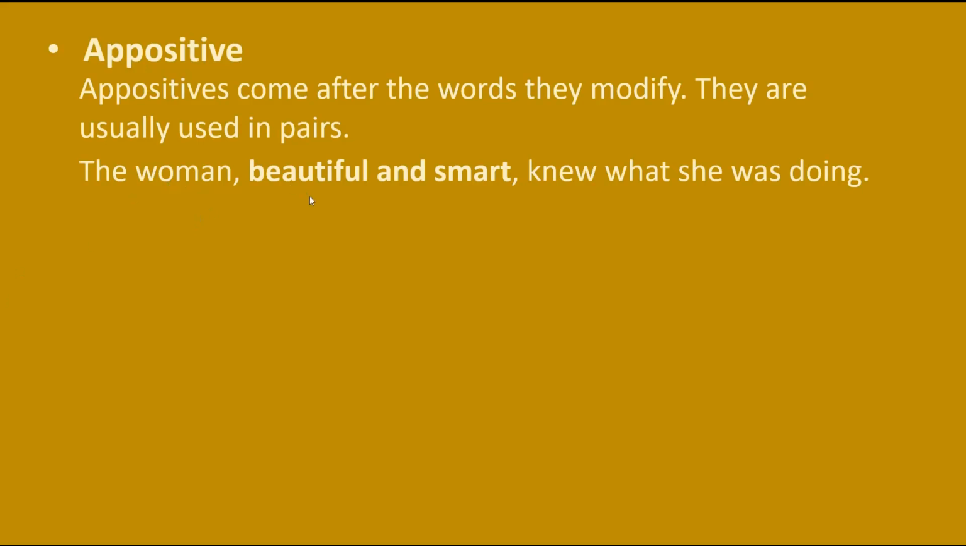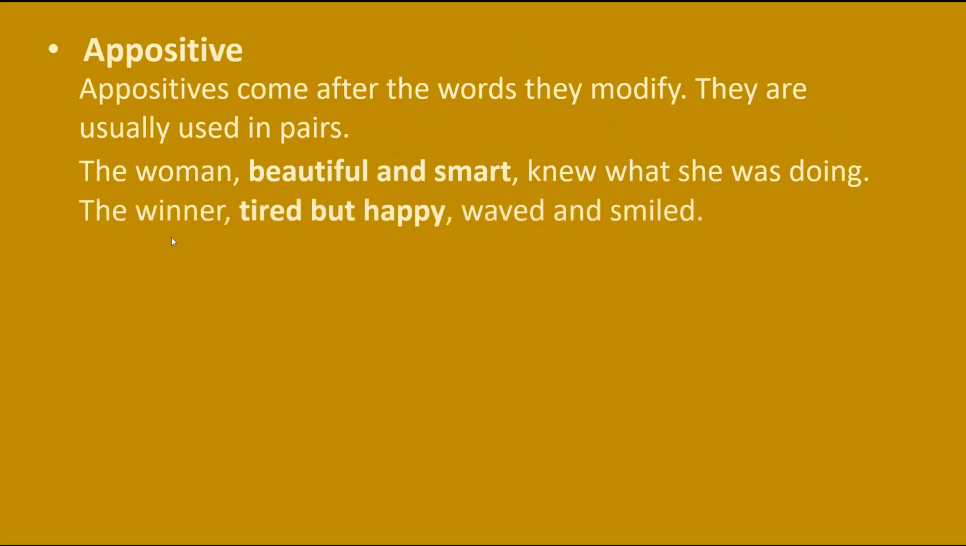Example, the woman, beautiful and smart, knew what she was doing. So we have here the appositives, beautiful and smart. The winner, tired but happy, waved and smiled. So we have here appositive, tired but happy. Take note that appositives are usually used in pairs like this, beautiful and smart, tired but happy.